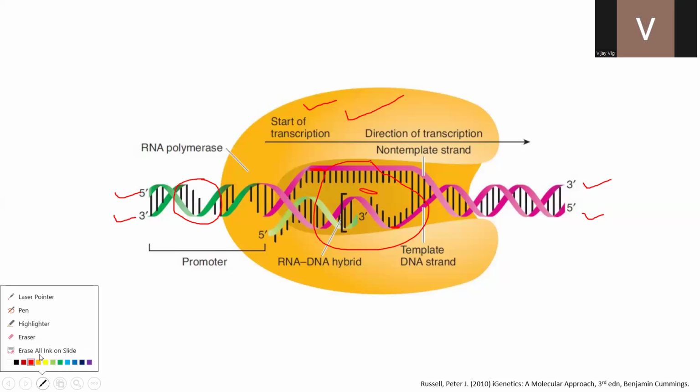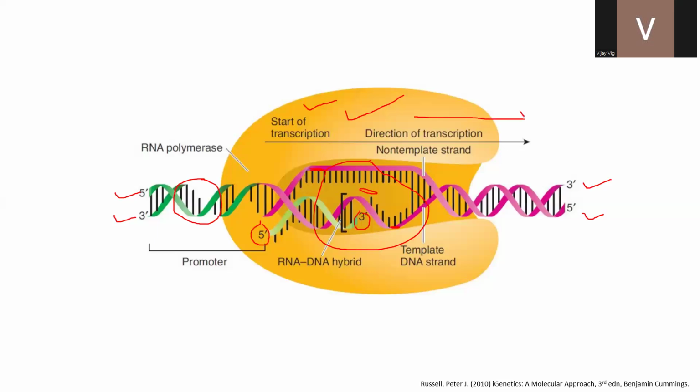Now this mRNA always has the polarity 5' to 3', which means that the transcription takes place in the 5' to 3' direction. Since mRNA is synthesized in the 5' to 3' direction and has the polarity 5' to 3', the DNA strand from which this mRNA is made has the polarity 3' to 5', and this is called the template strand, the strand that is used to